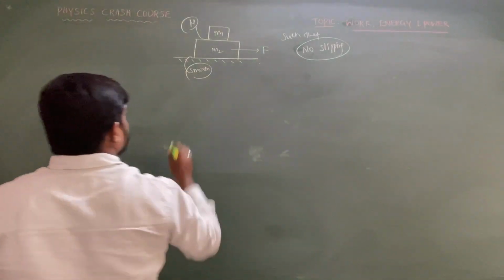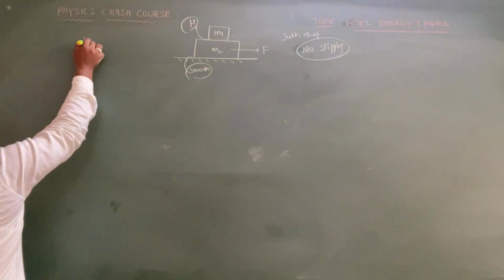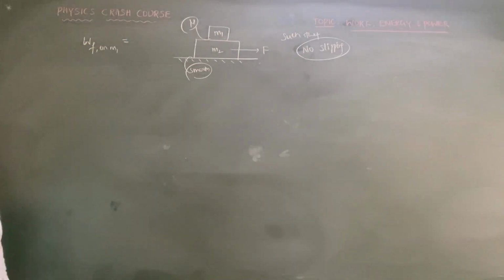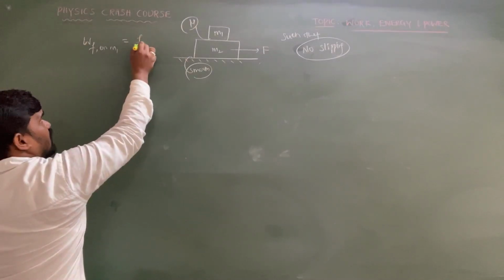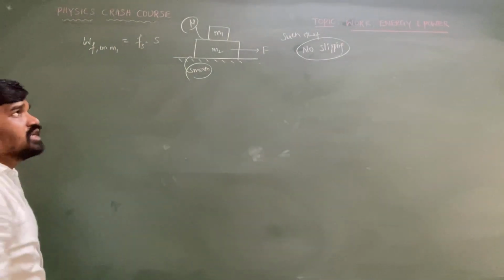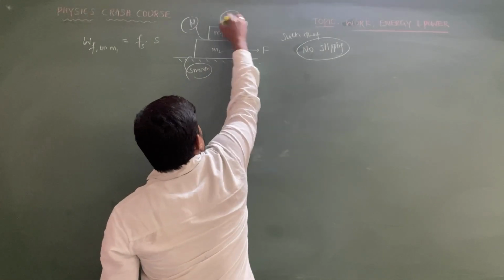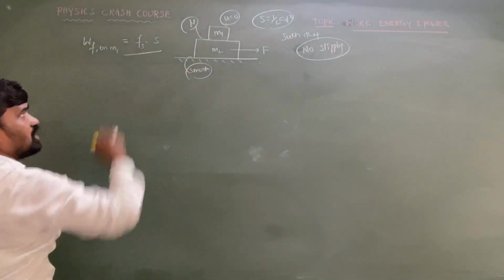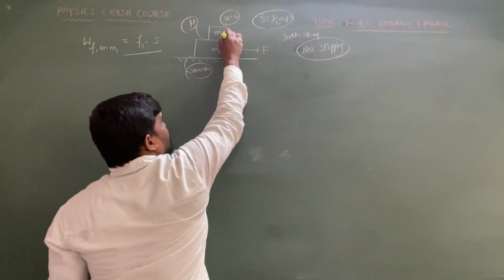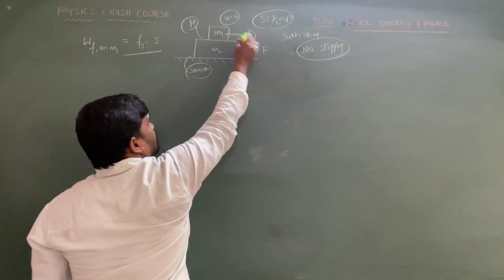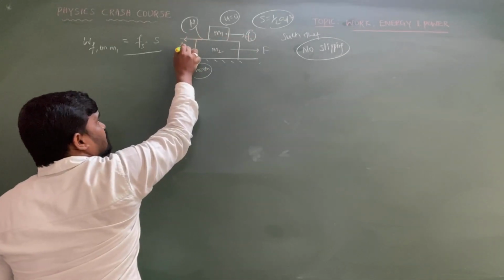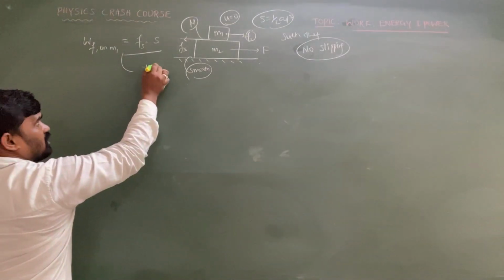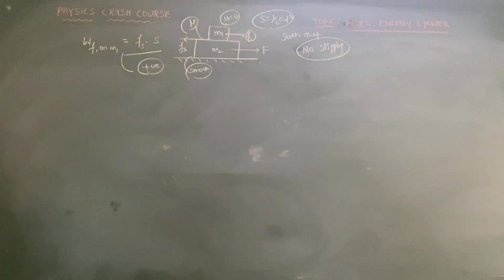As there is a static friction, the work done by the static friction on m1 is equal to static friction times displacement. Initially both the blocks are at rest, so S equals half a t square. This static friction is Fs, and it acts in the direction of acceleration on m1 and opposite to the acceleration on m2. So the work done by the static friction is positive when it is acting on m1.